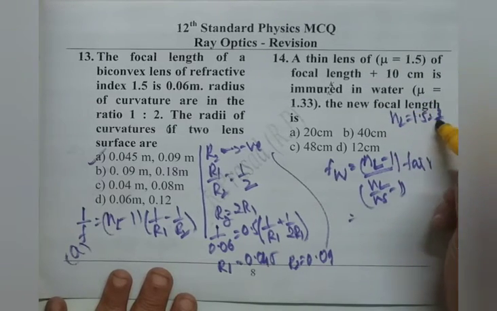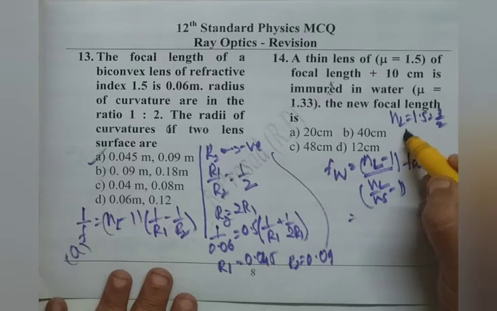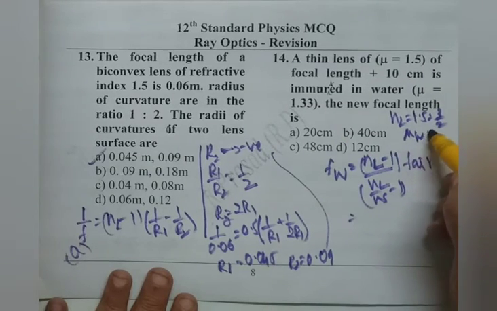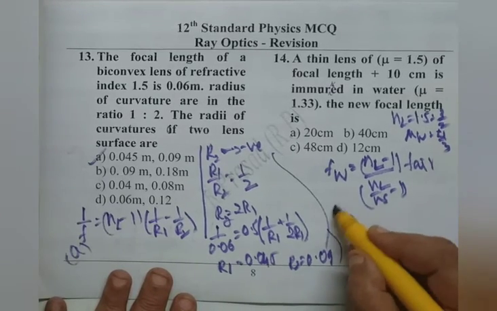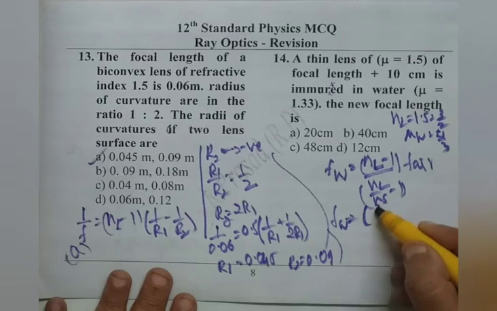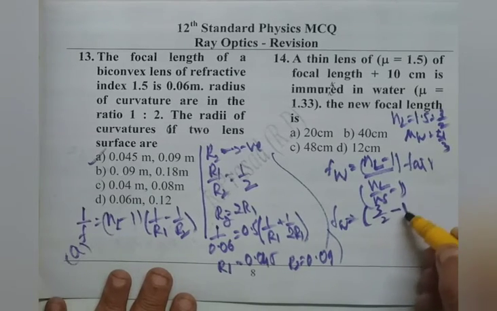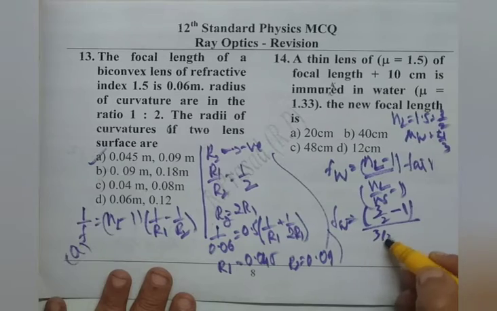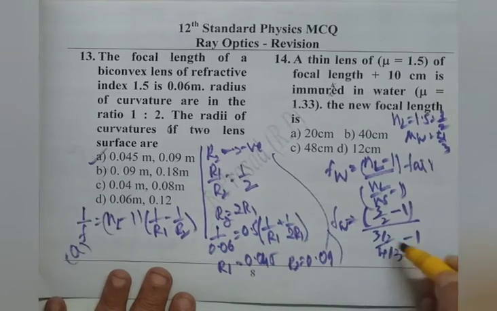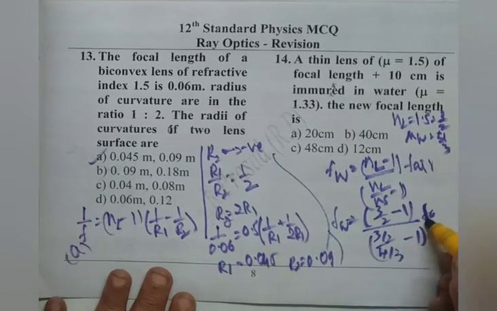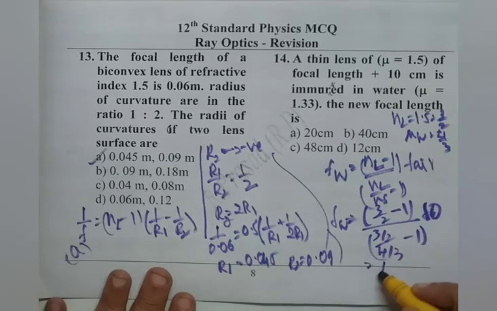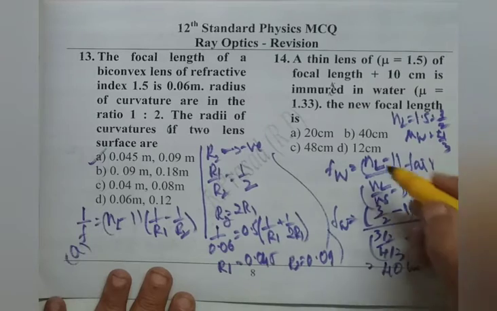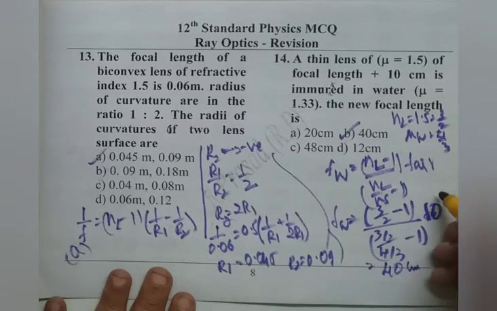We substitute everything, but I want to substitute mu of lens as 1.5, which is 3 by 2, and mu of water as 1.33, which I substitute as 4 by 3, because calculations will be easier and we can do it quickly. Therefore, (3 by 2 minus 1) divided by (3 by 2 by 4 by 3 minus 1), and F air is 10. If you calculate all these things, we get 4. 4 into 10 is 40. Therefore, 40 centimeter is the answer.